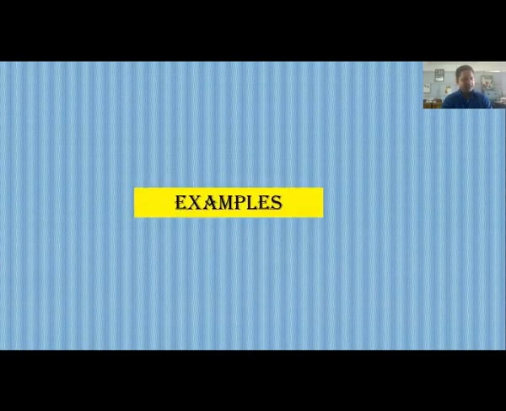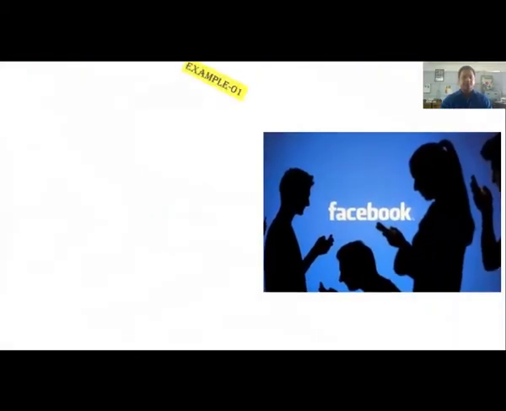Dear students, now I'm going to give you some examples of sentence connectors. I hope from these examples you will have a clear idea about sentence connectors, and I hope you will be able to use sentence connectors very easily. So let's see what we have as examples of sentence connectors. Example 1. I'm going to give you 6 examples.